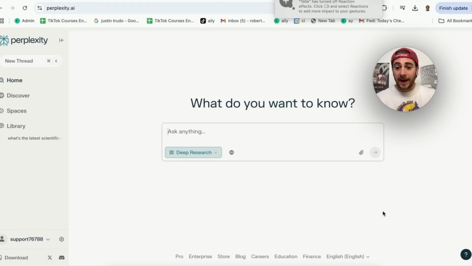Use case #1 for Perplexity is using this around things that you might be curious about, but you aren't actually that curious enough to go through a rabbit hole. So, as you guys can see, I am located in Florida. You can see that from the little Palm Beach thing behind me.